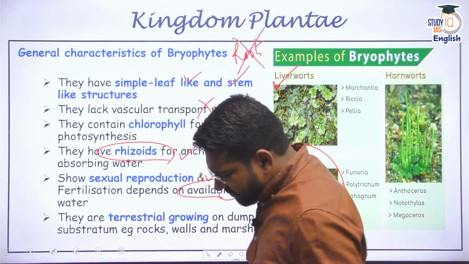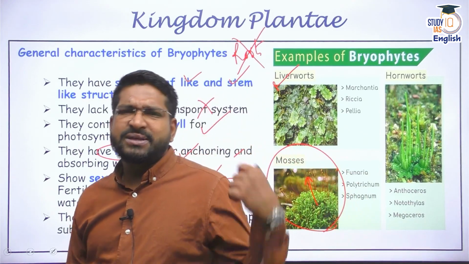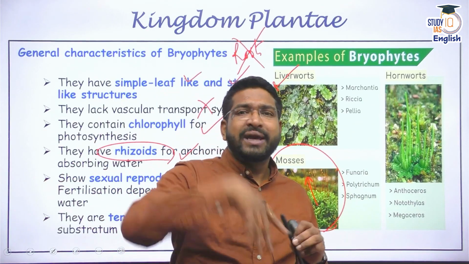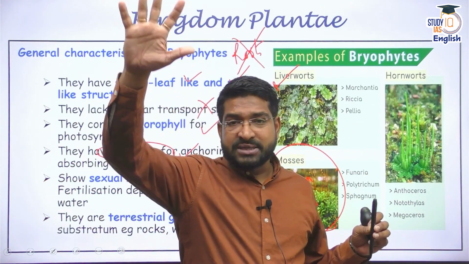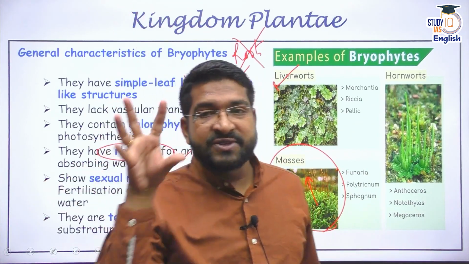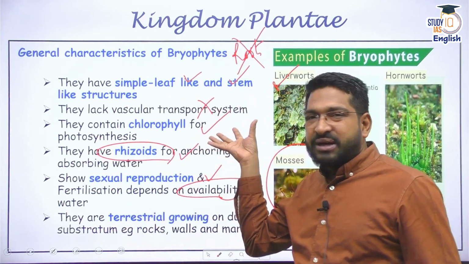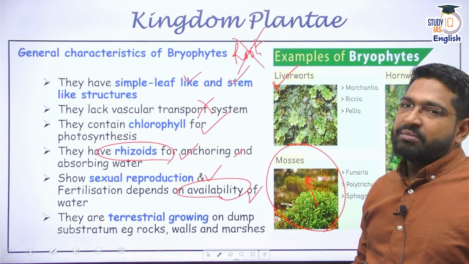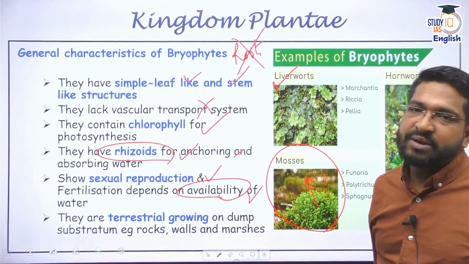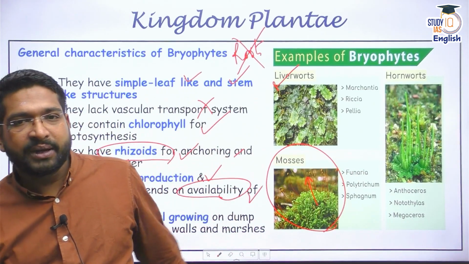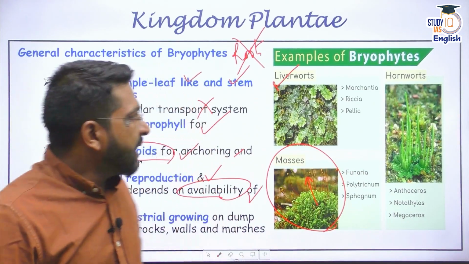Many times we see these bryophytes growing whenever there is rain. When you go to your terrace, or when you see a side wall, you must have seen some kind of green growth, some plants which have basic leaves and basic stem. Those are all examples of these bryophytes. So for next time, do watch them. All right. So we discussed thallophytes and bryophytes.